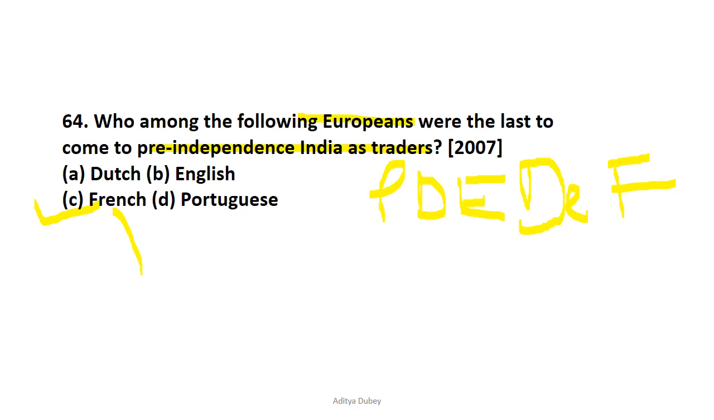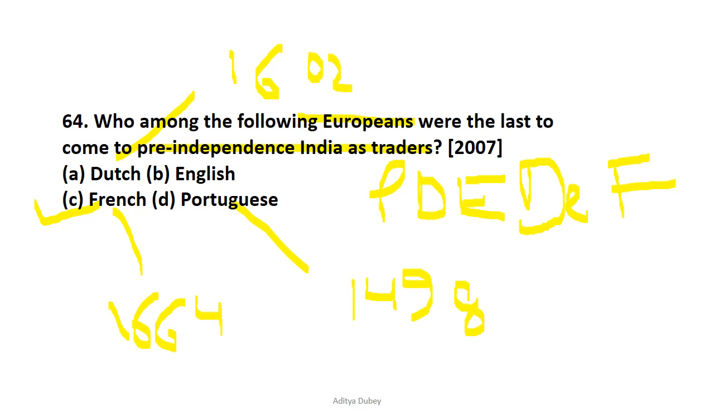Now the French arrived in India in the year 1664. This is just additional information for your general understanding. For the Portuguese, Vasco da Gama, 17th May 1498, and for the Dutch 1602, and for the English it's 1599. So you must also prepare the order in which they came. The simple trick is P, D, E, D, E, F. This is the correct order of precedence in which Europeans arrived in India.